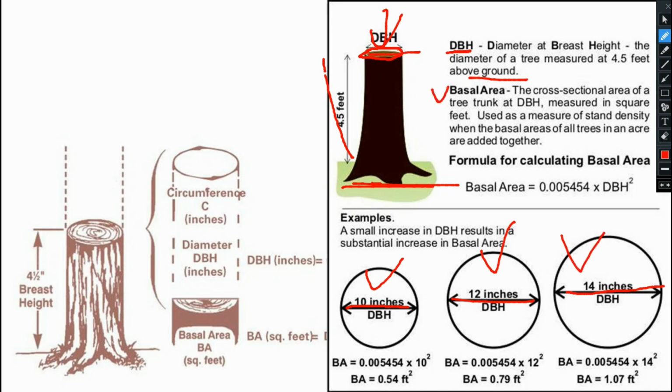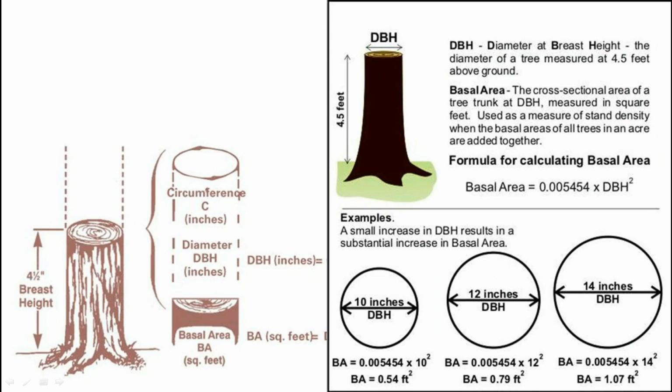So what is basal area? Now try to understand. The cross-sectional area of a tree trunk at DBH. That means we have calculated the diameter here directly by measuring tape. Now we will calculate what is the area. Here you see the unit for basal area is square feet. Inch will be converted into feet, then it will be written.